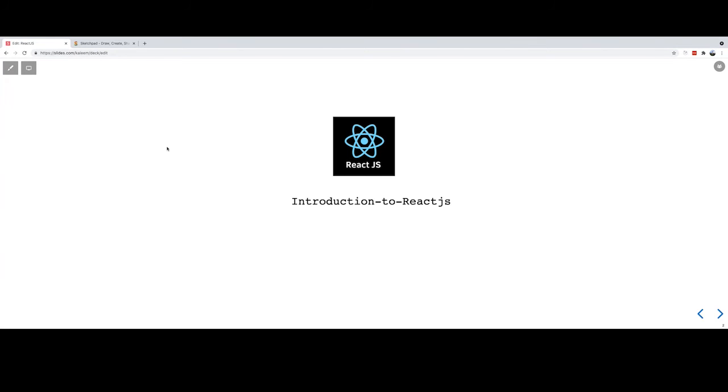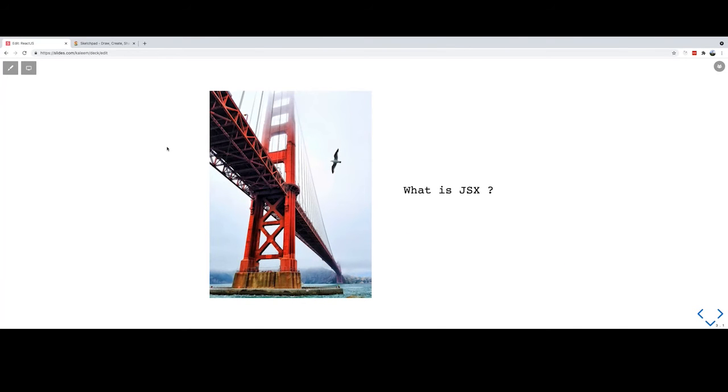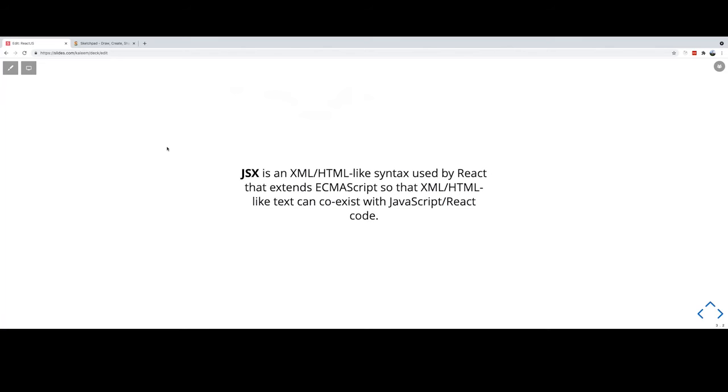Okay, so when we talk about React, the one thing which you need to understand before we even get started is that React uses something called JSX. What is JSX? JSX is the same as, say, XML or HTML markup language, which is again an extension of ECMAScript.